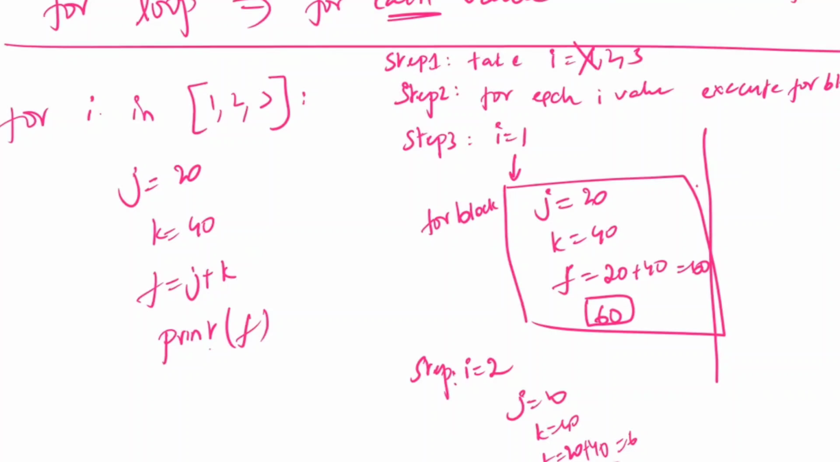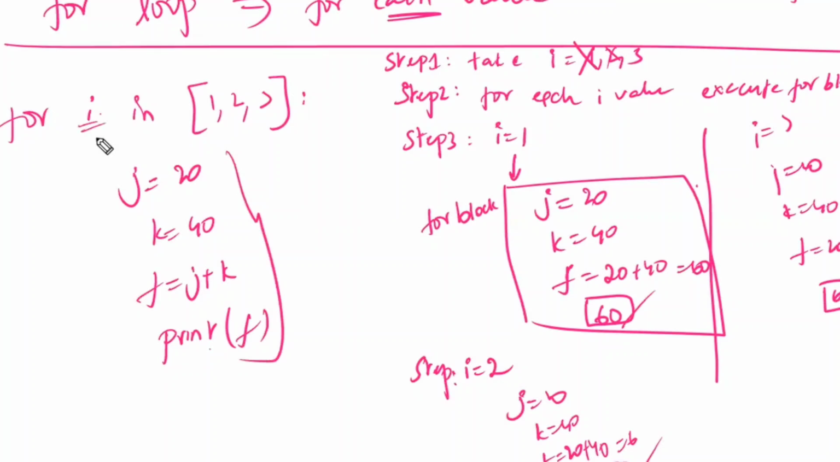Next, again the I value of 2 is also completed. Now I is equal to 3. Within that, again execute the for block. That is J is equal to 20, K is equal to 40, F is equal to 20 plus 40, which is nothing but 60, and print the 60. So 3 times 60 will be printed: 60, 60, 60. Because none of the statements inside the for block depends on I, that is the reason the same value is printed every time.